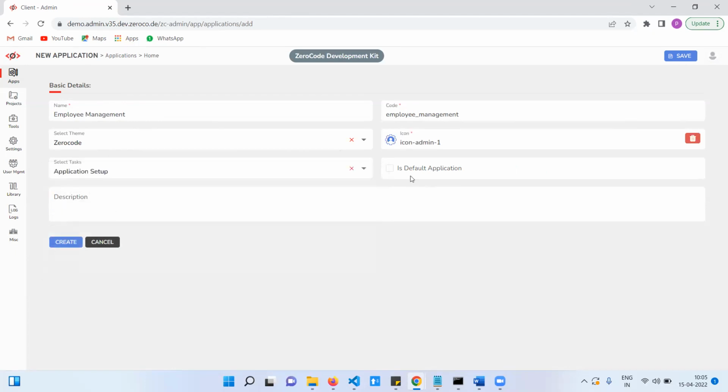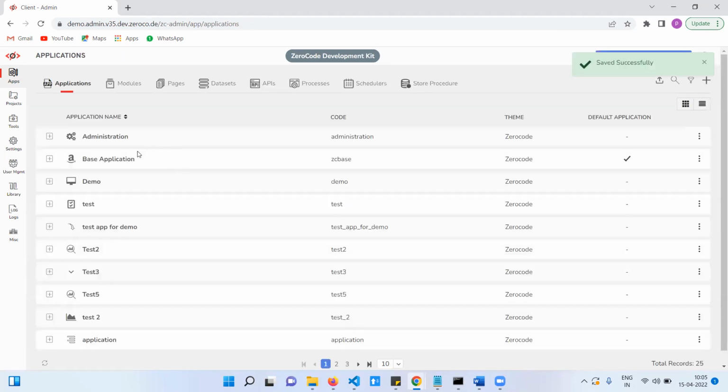Select all, default. Now write a brief introduction about the employee management. If you want, it is optional, you can write it. Now I created one application, this employee management.